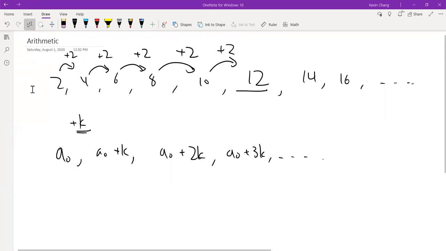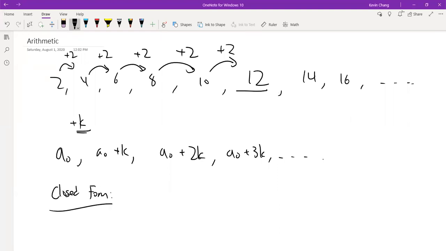We're currently talking about arithmetic sequences, and I have an example of a sequence written here in terms of variables, with common adding value k and a starting value of A0. And so we're going to talk about how we can write this in terms of a closed form. So what is a closed form? A closed form is essentially an explicit formula for a specific value in a sequence.